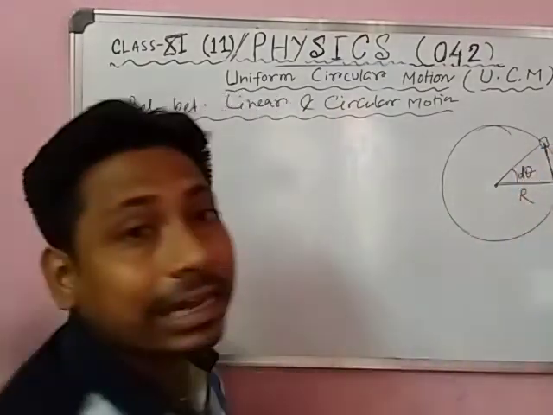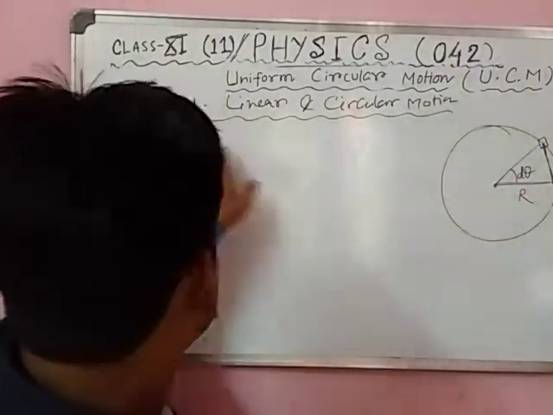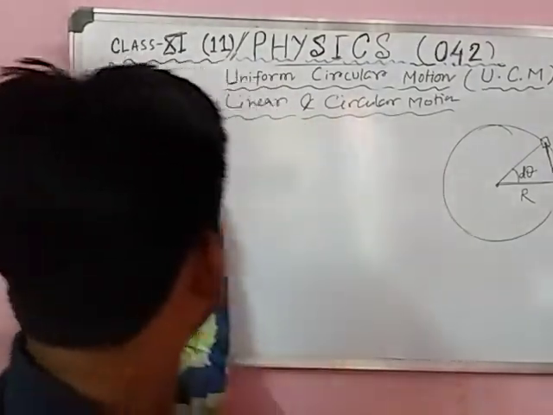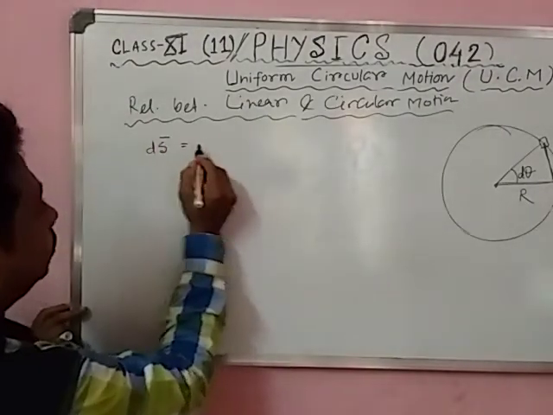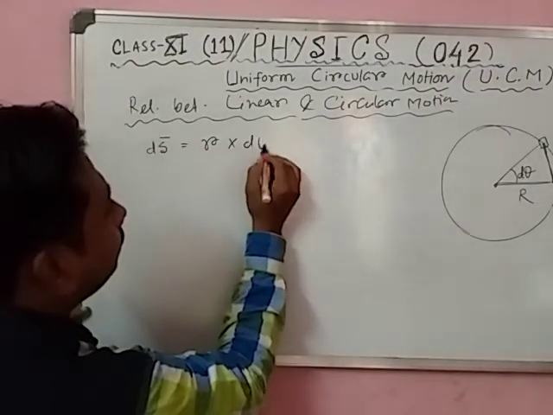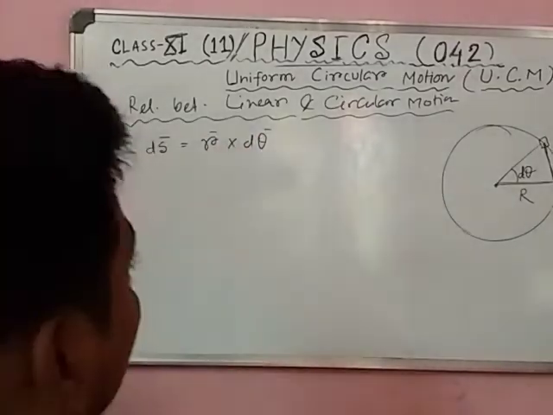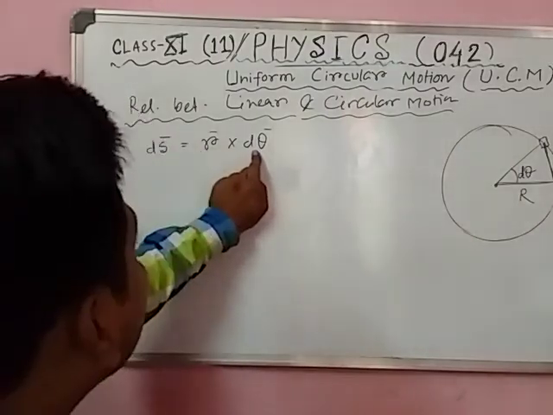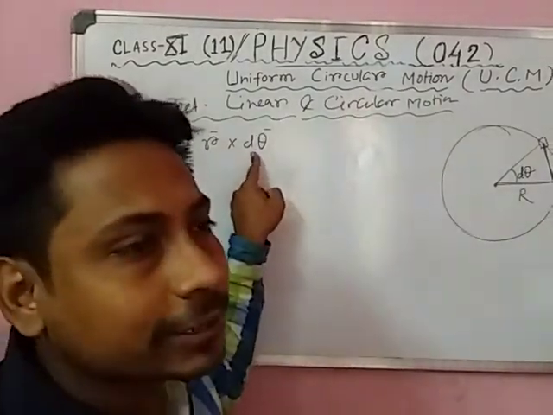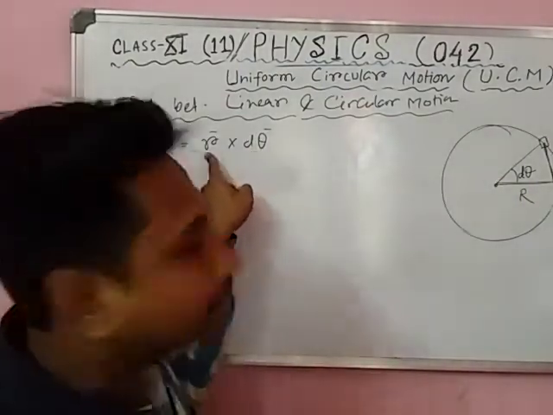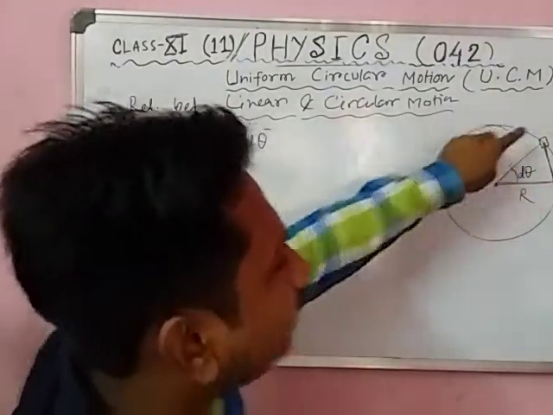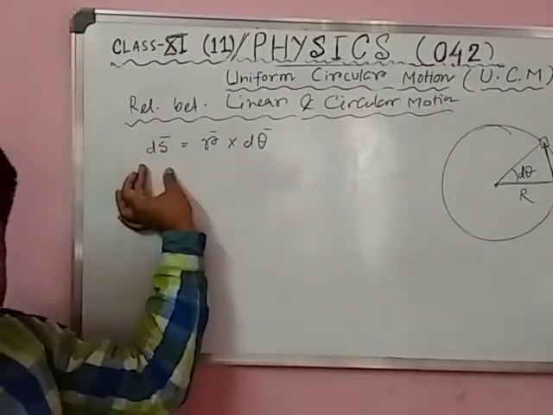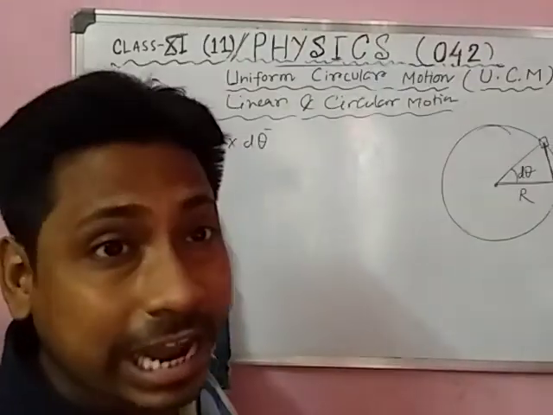ds means the linear. So we are actually mapping the linear with the circular. Linear here, ds equal to r into d theta. Say with me, r into d theta. R means the radius, d theta means angular displacement, and ds means arc. Arc means linear. This is for the linear, this is for the circular.